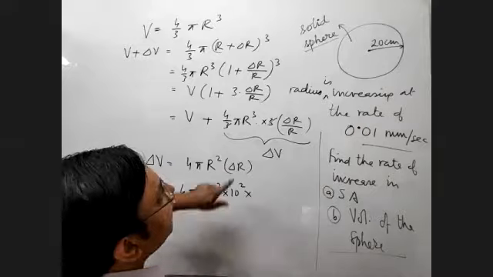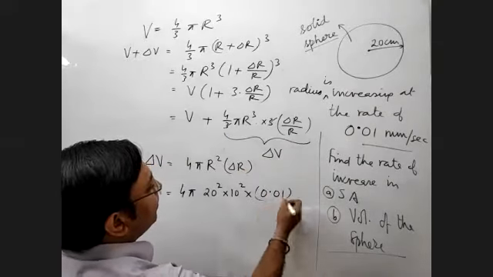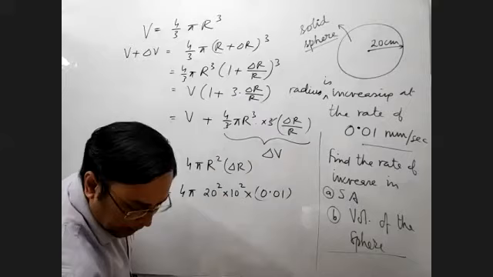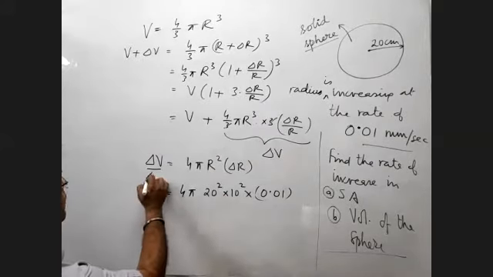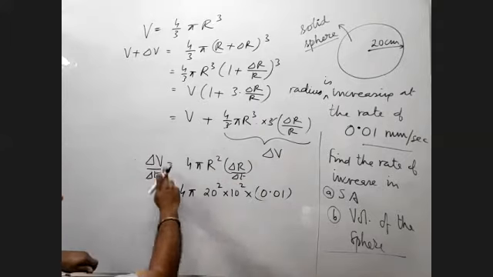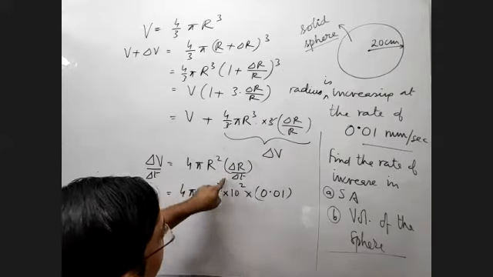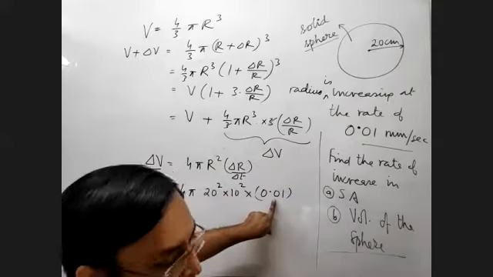Into delta R, now delta R is 0.01. Again, if I want to find the rate of change, it will be delta V by delta t and delta R by delta t. So this is the rate of change of volume, and this is the rate of change of radius, delta R by delta t, which I am writing as 0.01 because it's given in millimeter.